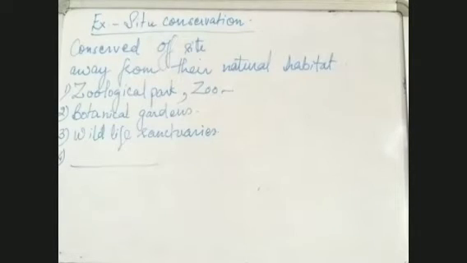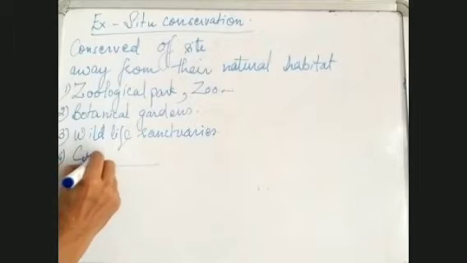The next, the fourth type of off-site conservation or ex-situ conservation, is cryopreservation. This is cryopreservation.